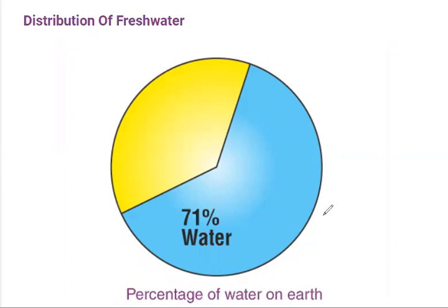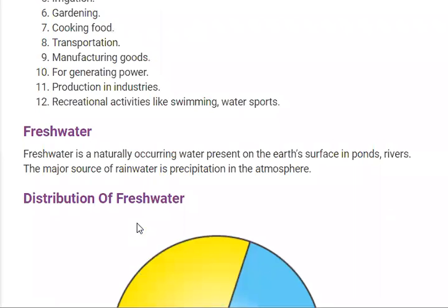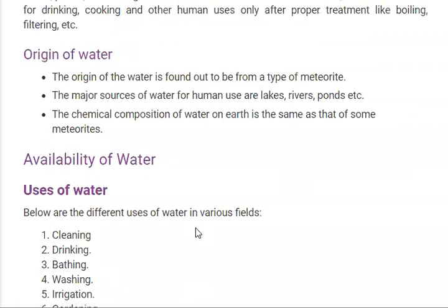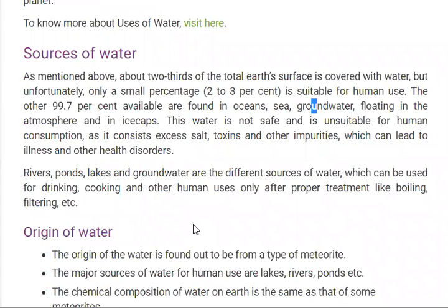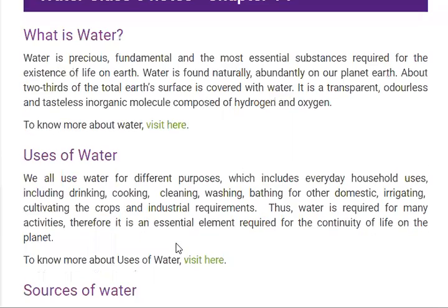In the last video of science, we continued with our 14th chapter, water. We discussed how we get water from nature, what the role of the water cycle is, and the three different states of water: solid, liquid, and gas. Ice is a solid, water is a liquid, vapor is a gas. Today we continue with the same chapter from the next topic.